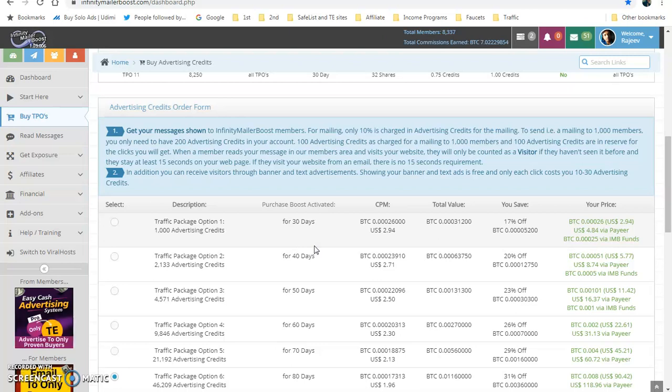But if you want to speed up the process of promoting your offers or opportunities, and meanwhile earn some good bitcoins, you go for this option. See, this is for 2.94, and here 2.5. At least spend some $2.5 or less than $3 so that you can expose and promote your offers, and meanwhile start gaining more bitcoins and start referring people.